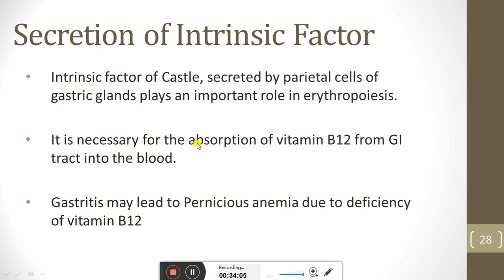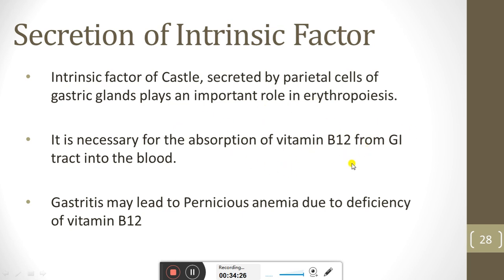Okay, so in this slide we see the parietal cell which secretes the intrinsic factor. This intrinsic factor is involved in the absorption of vitamin B12, and vitamin B12 absorption is mostly involved in the formation of RBCs.